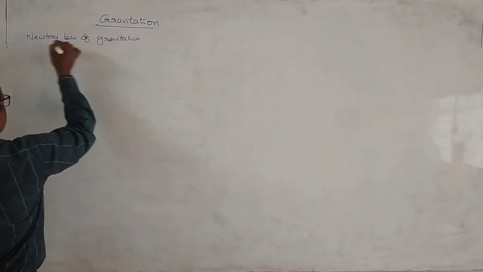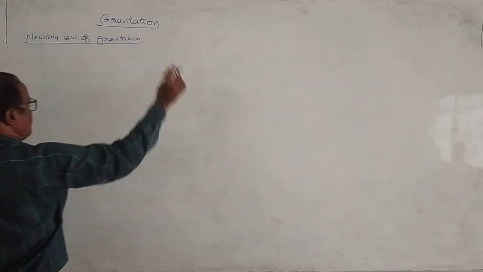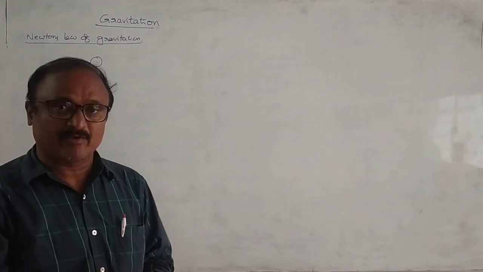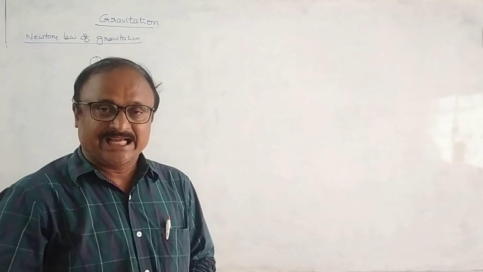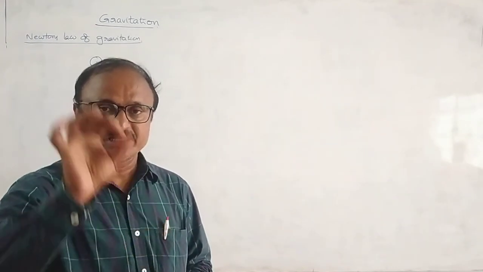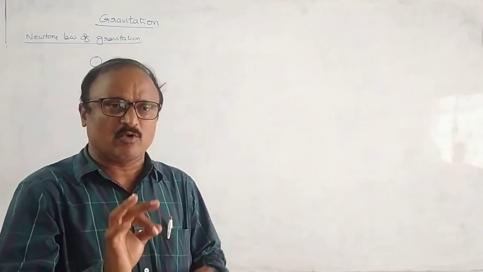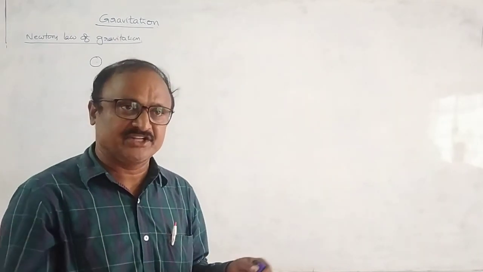Newton's law of gravitation. According to Newton's theory, there should be a force of attraction between two massive bodies always. Remember one point, that gravitational force between any two bodies is always attractive in nature. Always attractive. And every body is attracting another massive body in nature.